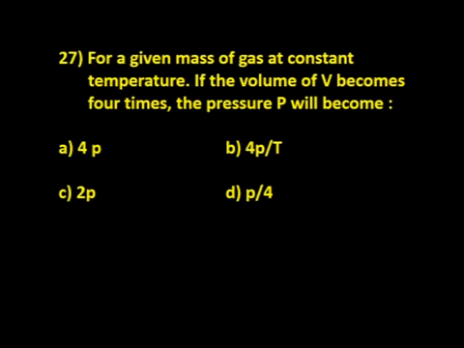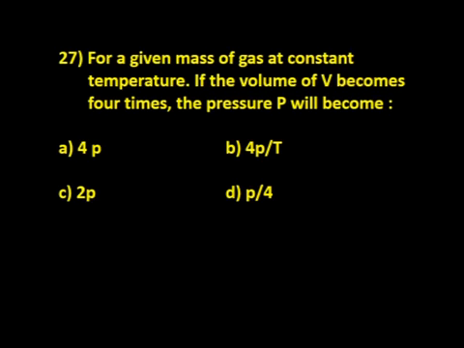Question number 27. For a given mass of a gas at constant temperature, if the volume V becomes 4 times, the pressure will become what, they are asking. This is a pressure-volume relationship, and that means Boyle's law.